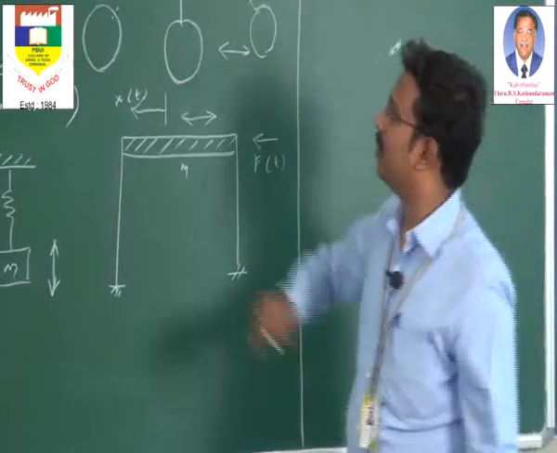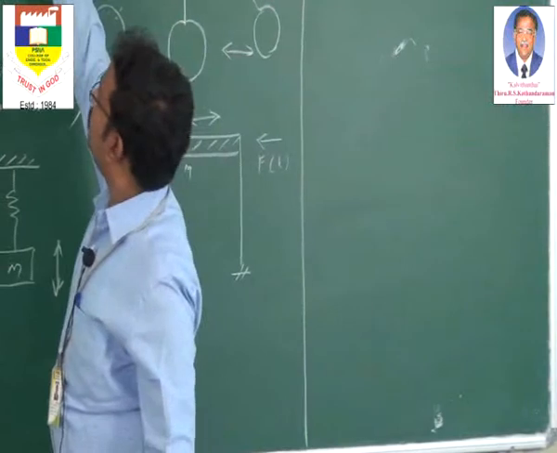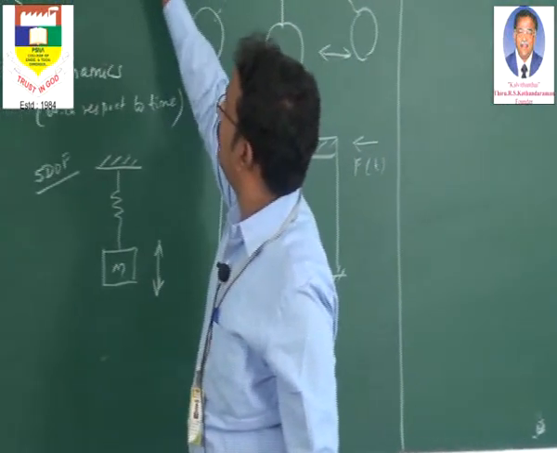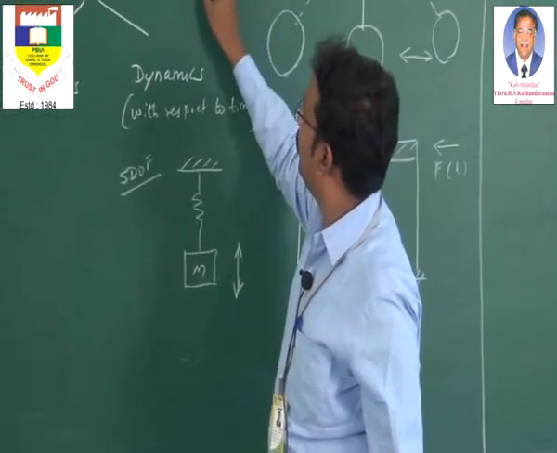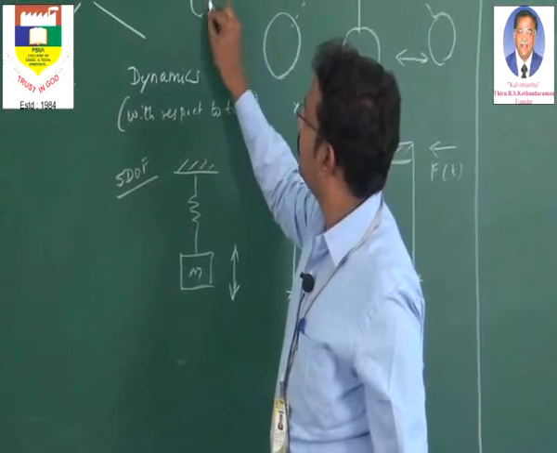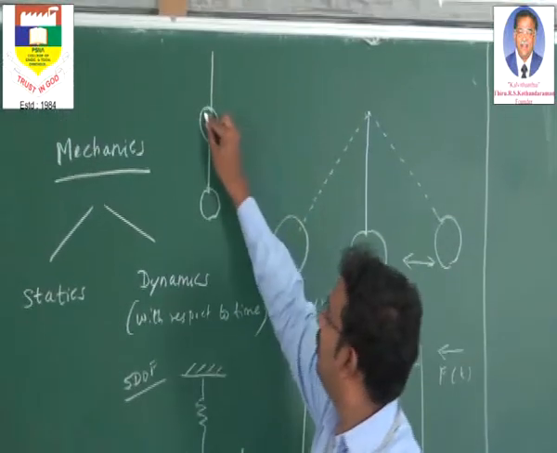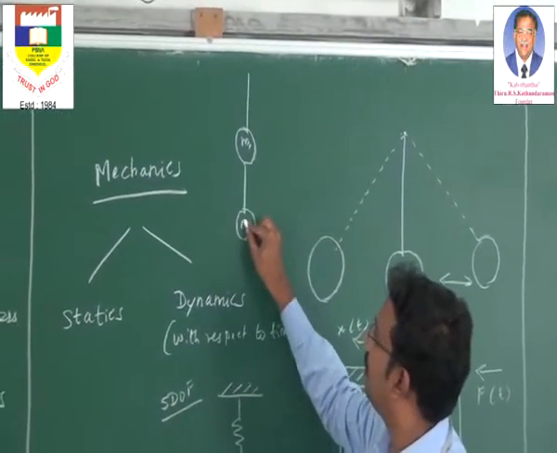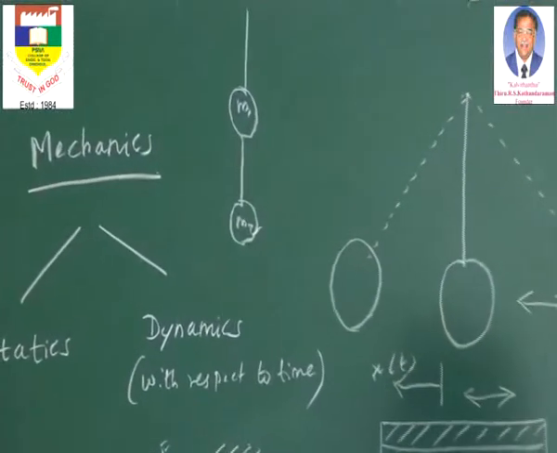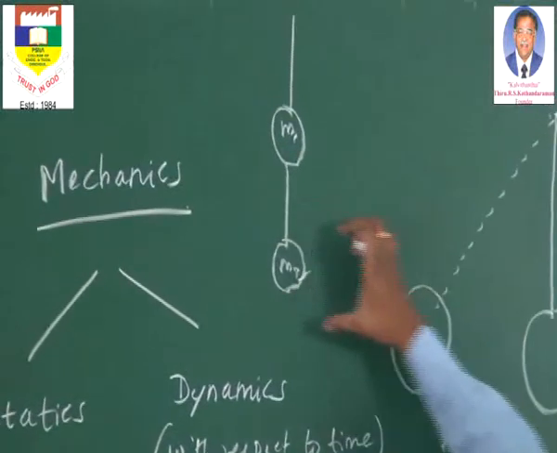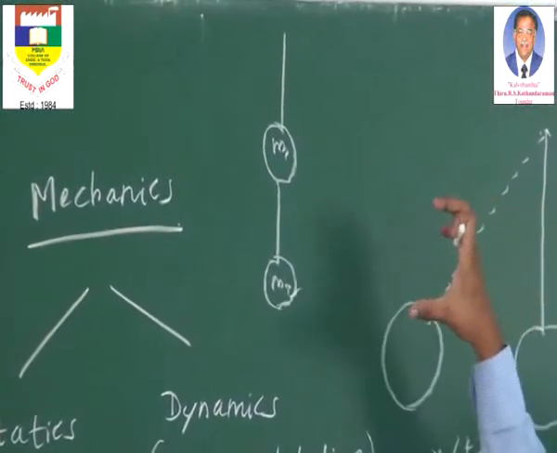We will take the same pendulum. If you take a mass, a pendulum ball, and another mass, how many pendulums are involved here? Two masses are involved. One we can call mass 1, the other mass 2. So if two masses are involved, and I am pulling this mass and allowing it to oscillate, there will